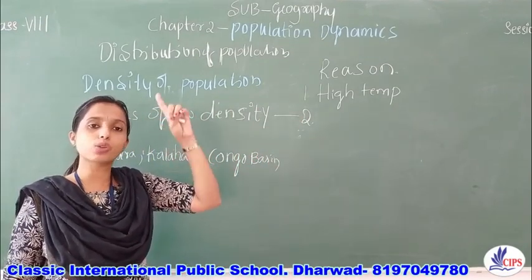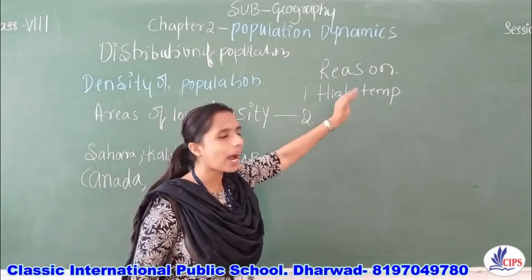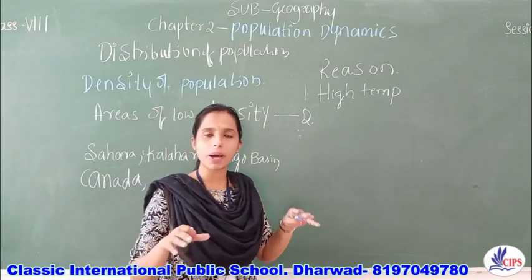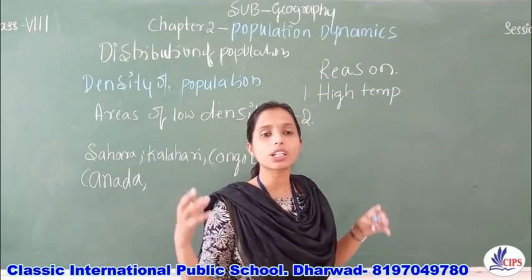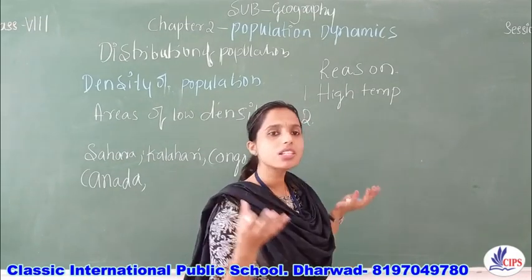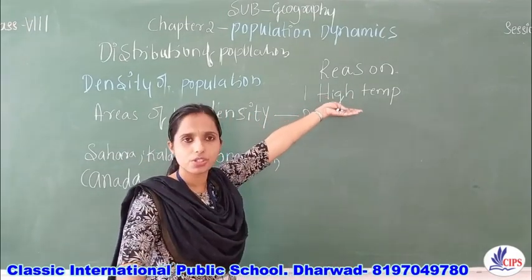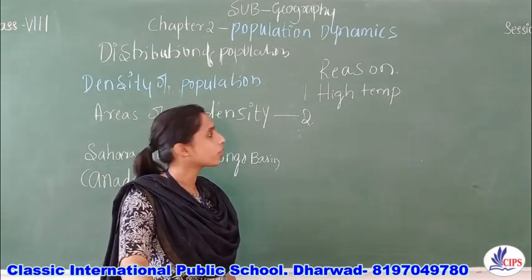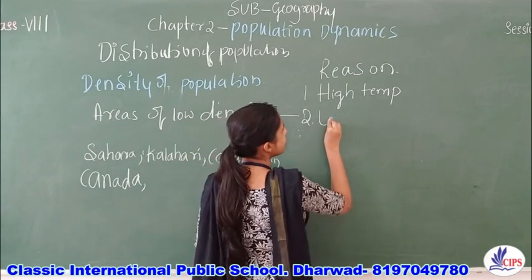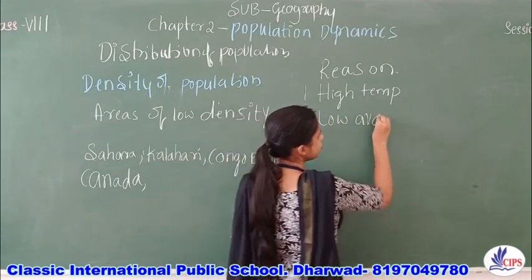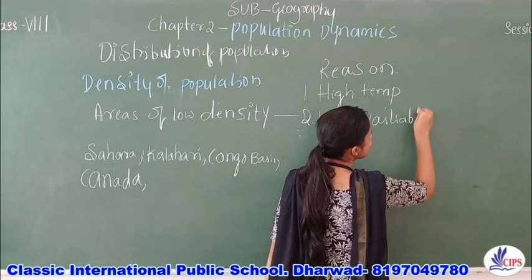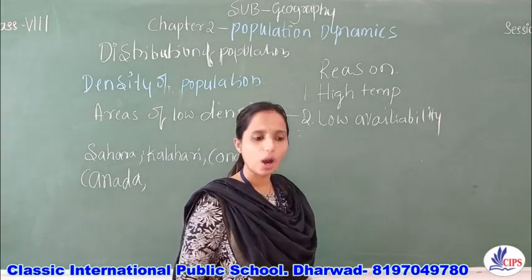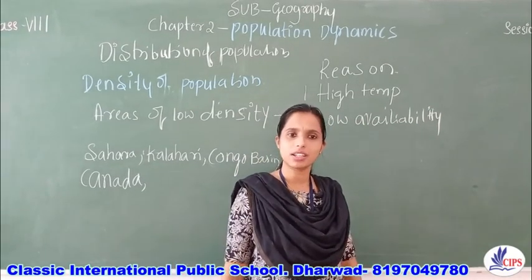Only thing is, in those areas there will be no high temperature, but they experience extremely low temperature. So, low availability of water. If there is no availability of water, then how to survive? How to settle in with the family?